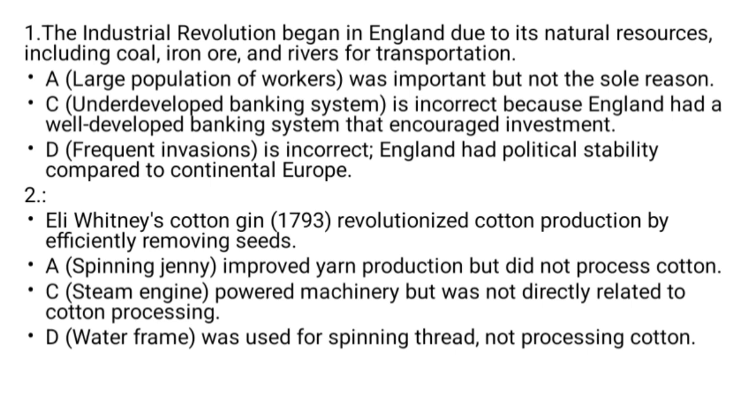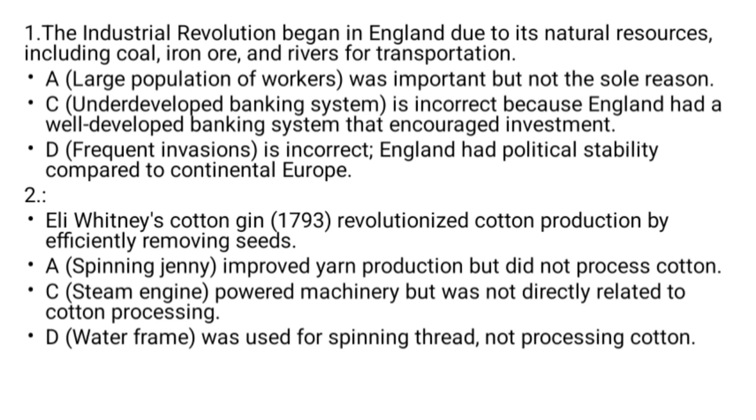Number 22. The cotton gin invention significantly increased cotton production in the late 18th century. Why? The cotton gin in 1793 revolutionized cotton production efficiently, removing seeds. But A, C, D are not.